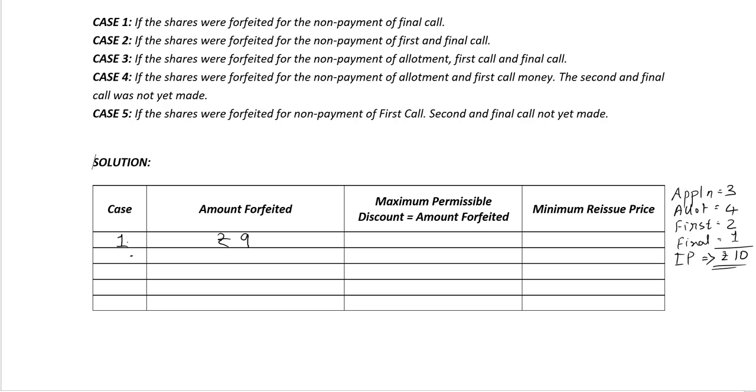Hence, the maximum permissible discount will be equal to the amount forfeited. Again, it's rupees 9, which means the minimum reissue price should be rupees 10 minus the maximum permissible discount, rupees 9, equal to rupees 1.